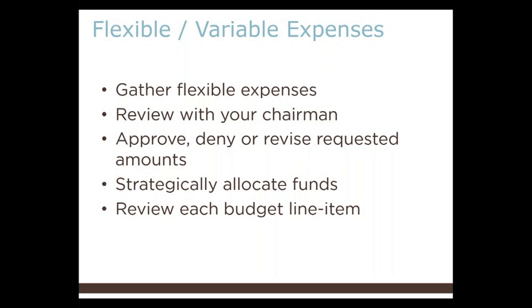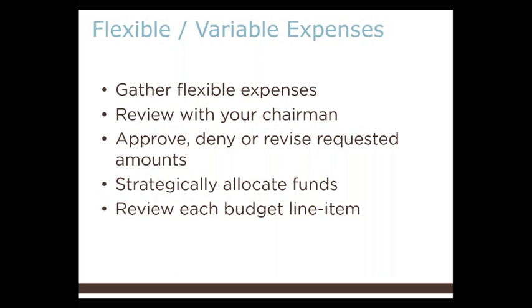It's recommended to have each chairman and officer create their own budgets for events and costs associated with their position, such as the philanthropy chairman budgeting for this year's 5K. Approve, deny, or revise the requested amounts based on the needs and goals of the chapter. This is where your purpose comes to fruition, making wise decisions on where funds should be strategically allocated. This will also help give the chairman some ownership within the budget, which will lead to less pushback down the road.